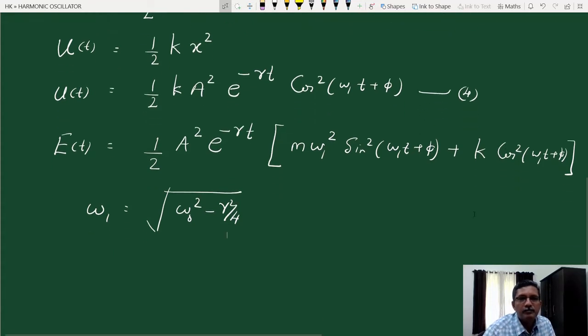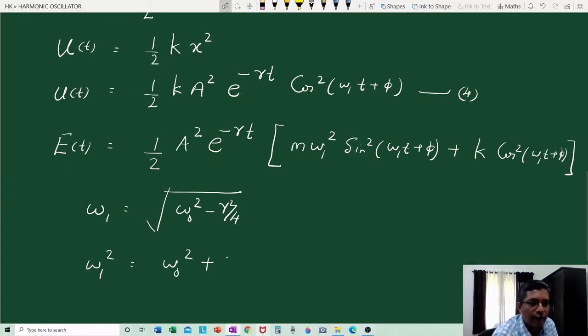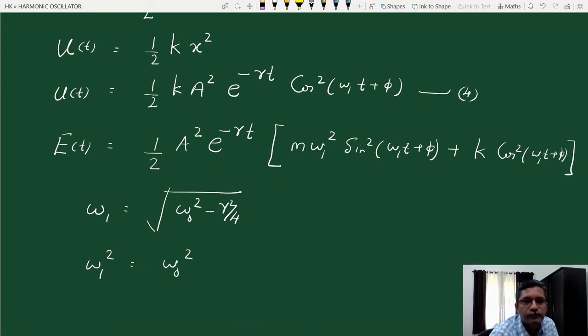We can make this rearrangement: if you take a square on both sides, omega 1 square is omega 0 square minus gamma square by 4.